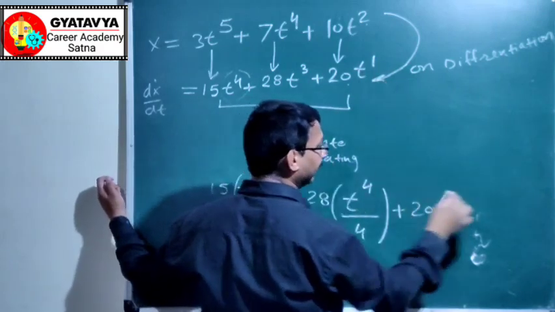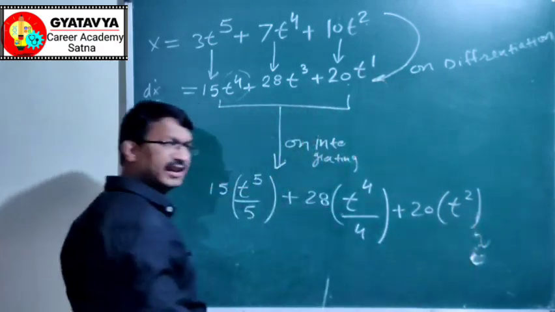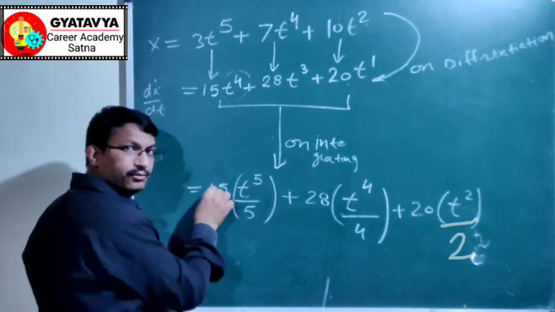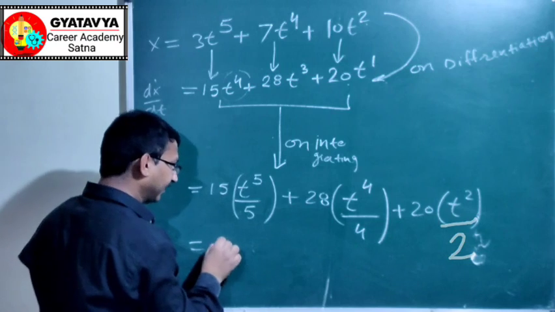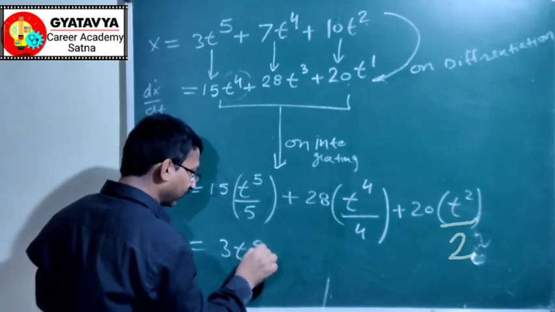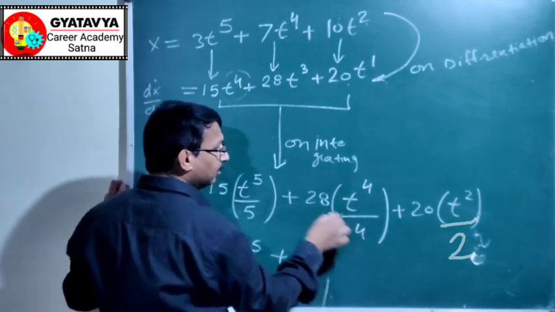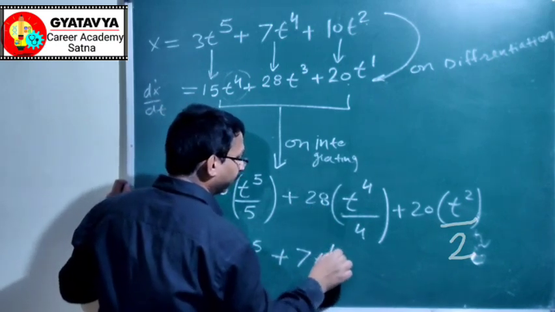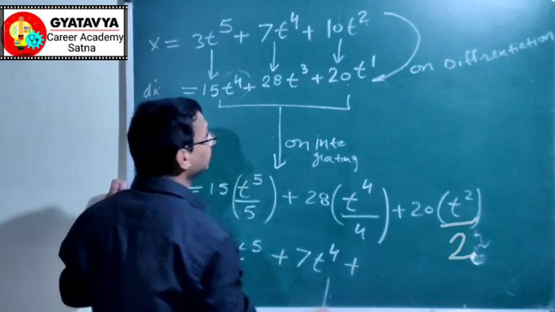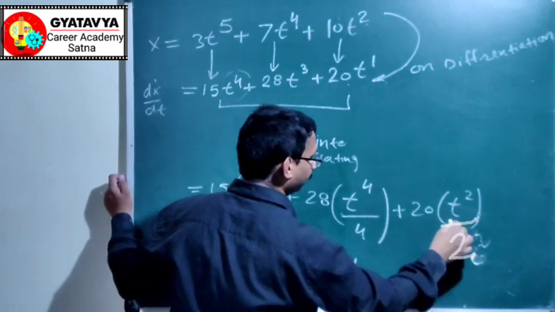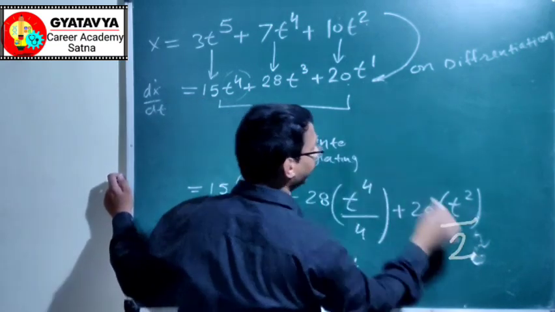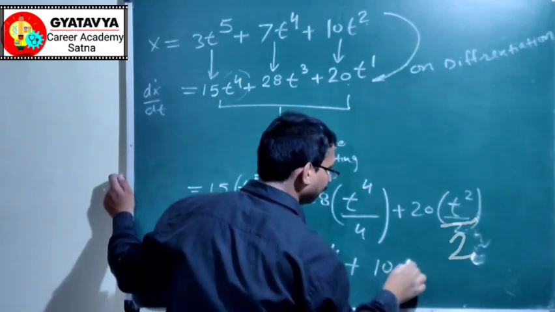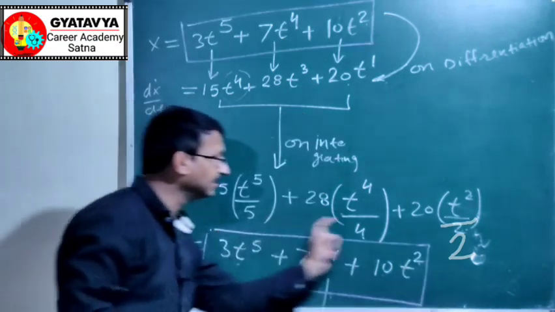Now on integrating, t to the power 2 will be obtained. Now the result is 15 divided by 5 is 3, t to the power 5, plus 28 divided by 4 is 7, t to the power 4, plus this is divided by 2 here, 10, t to the power 2. Now notice the difference.